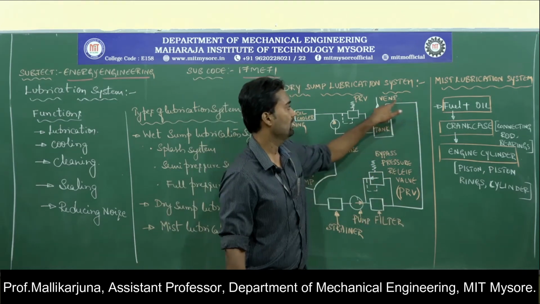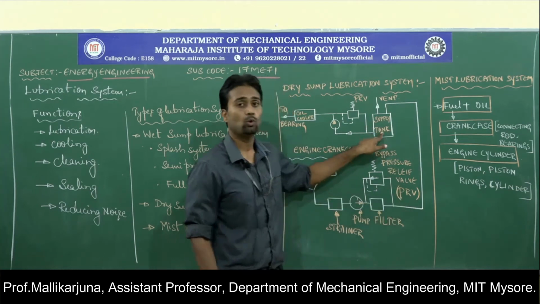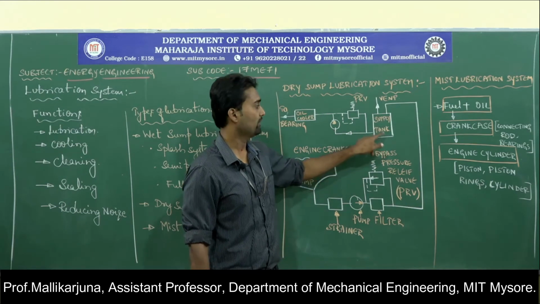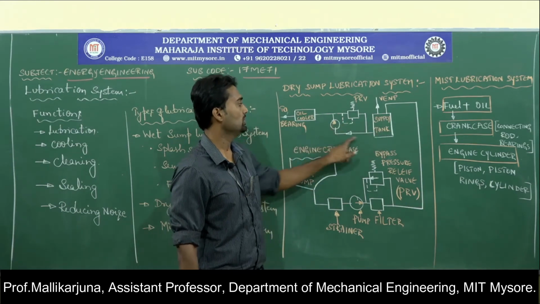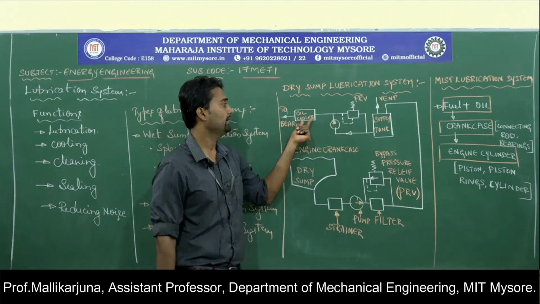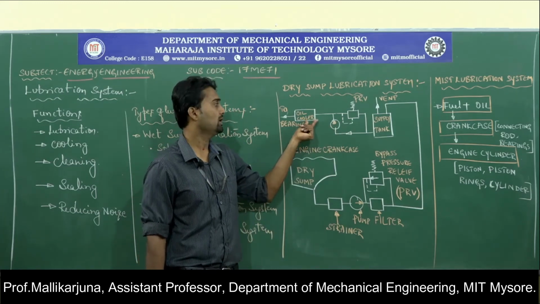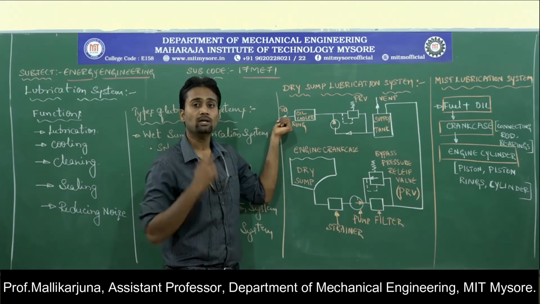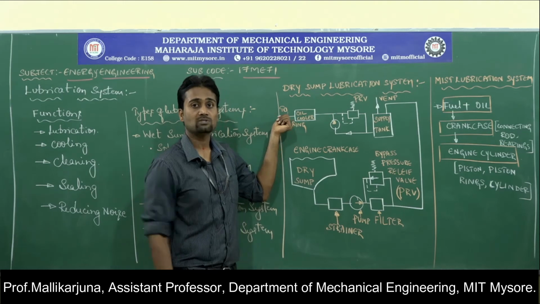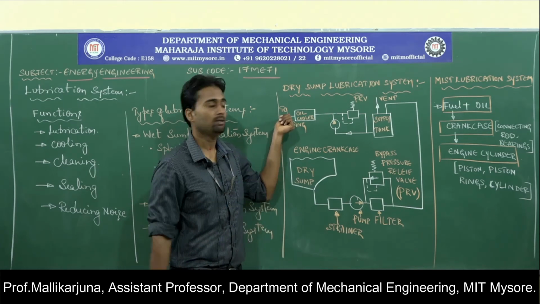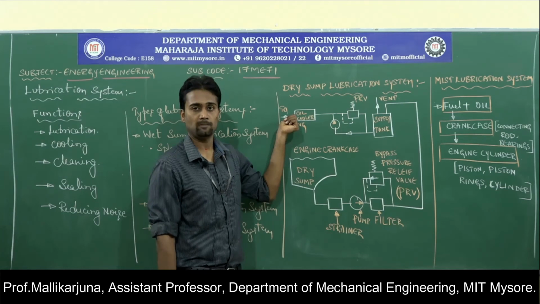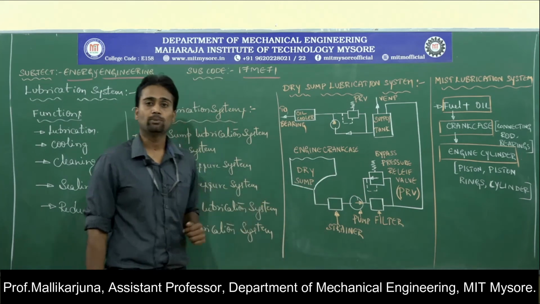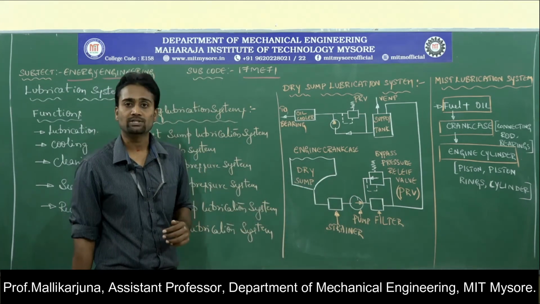Next, the oil which is pumped through the pump will be stored in a separate tank, which is nothing but the supply tank. Then from the supply tank, through the pump again, it will be supplied towards the oil cooler. With the oil cooler the oil will be cooled, then it will be sent to the various devices which need lubricating, I mean towards the engine cylinder. So these are the various components with which the dry sump lubrication system operates.